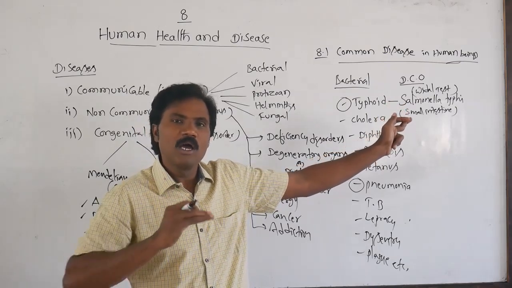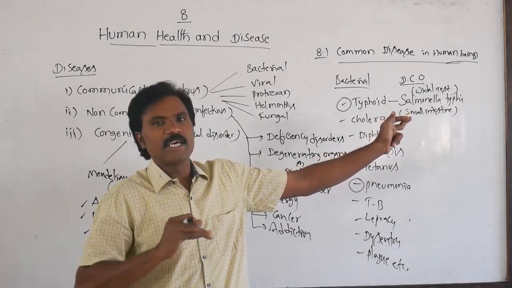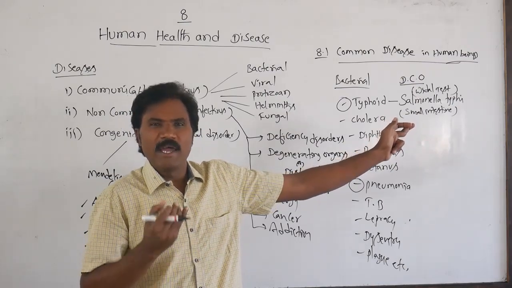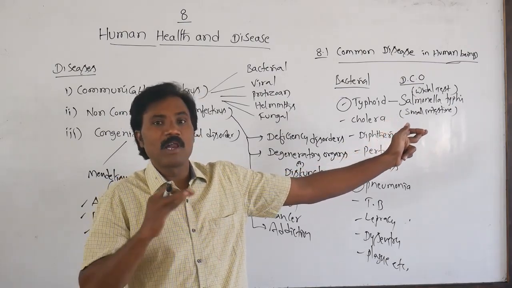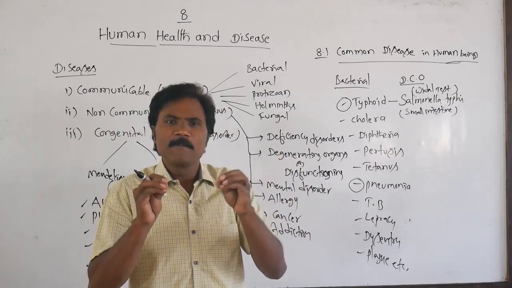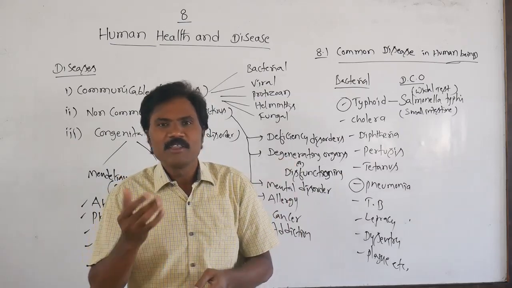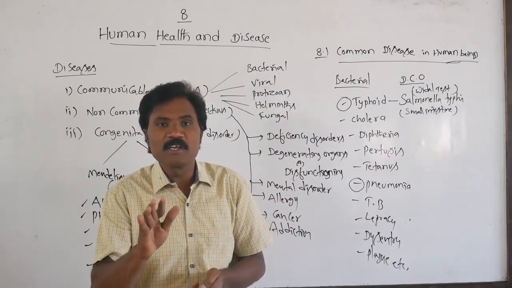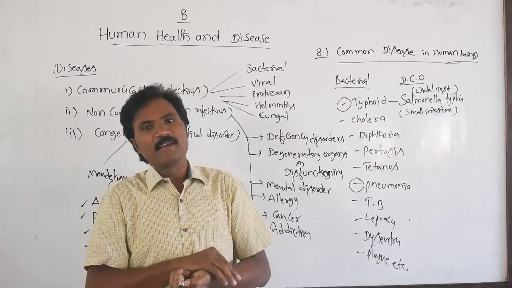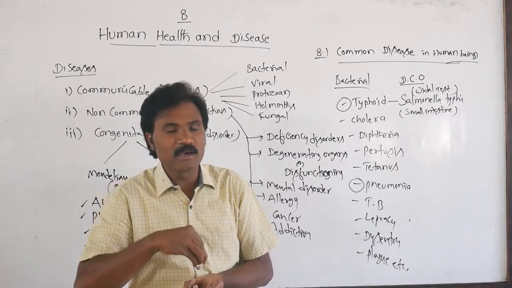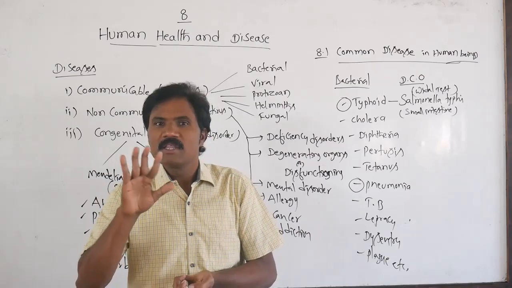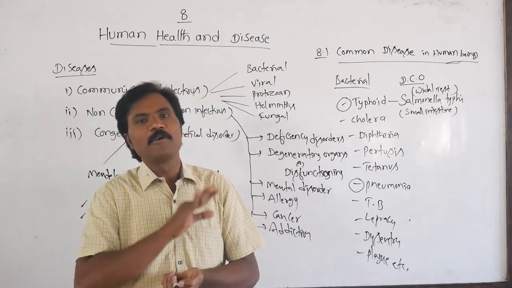Apart from this, there is abdominal pain, constipation, headache, and lack of appetite. That means the person suffering from fever does not feel like eating food, does not feel hungry. They lose their hunger from time to time.